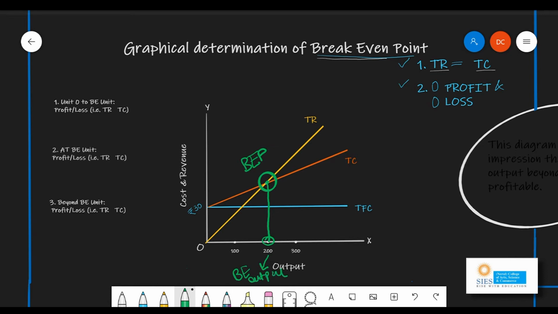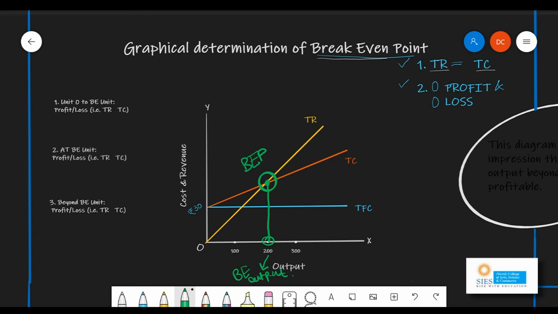Okay. So what does this mean? What is the final analysis of this break-even point? Here we understand that the business or the company will reach the break-even point, that is, it will finally have a situation of zero profit, zero loss, when it sells the 200th unit of the commodity. That is the meaning of this particular analysis.